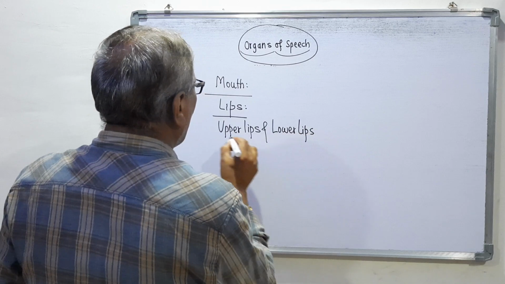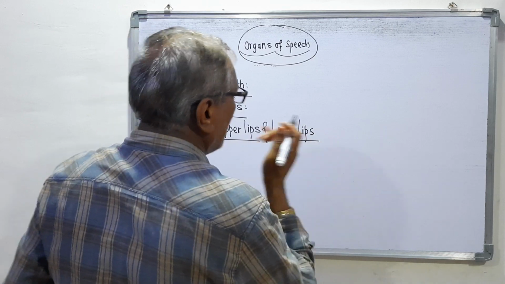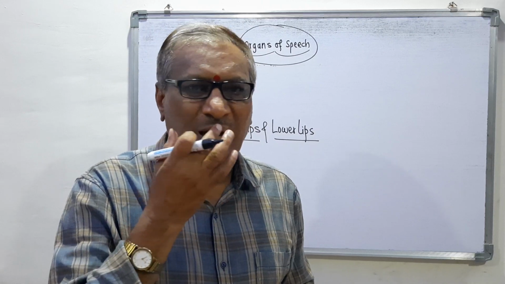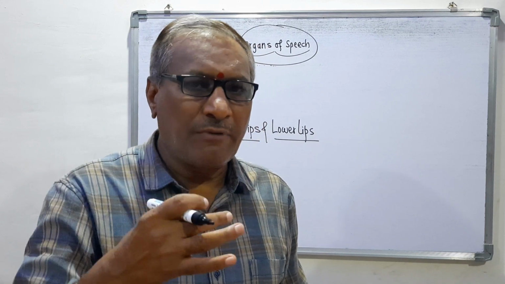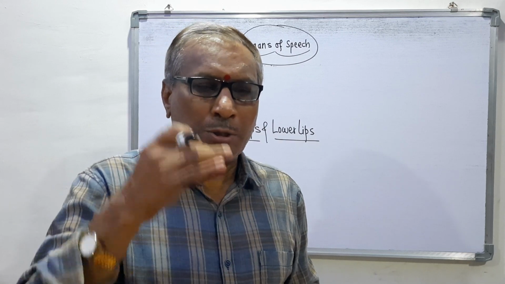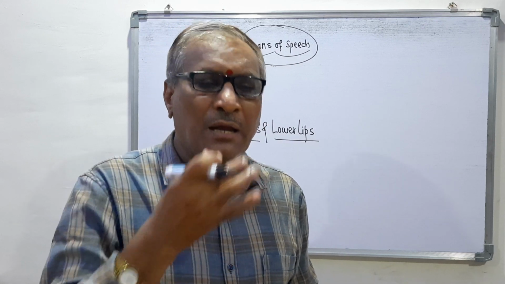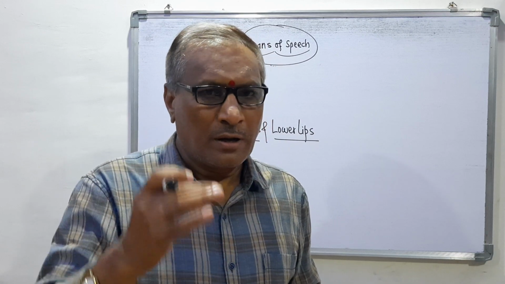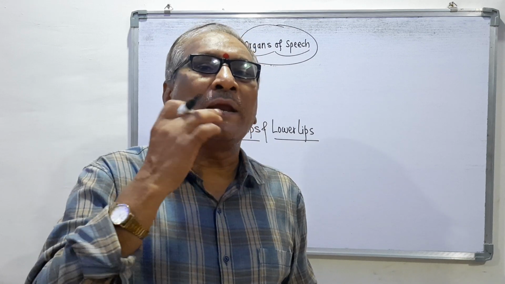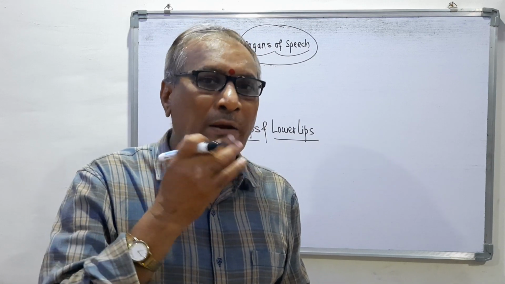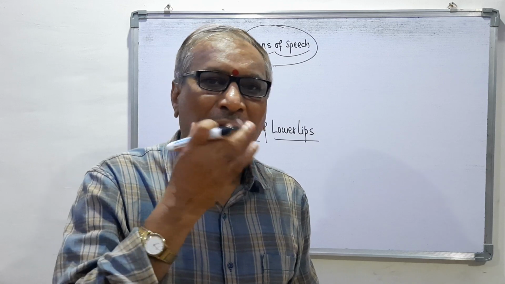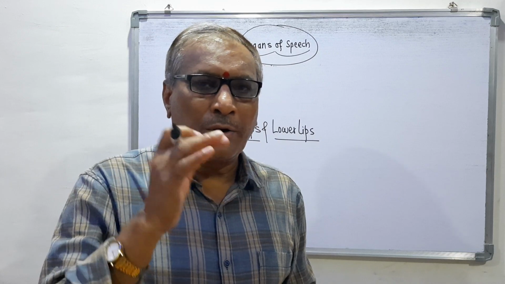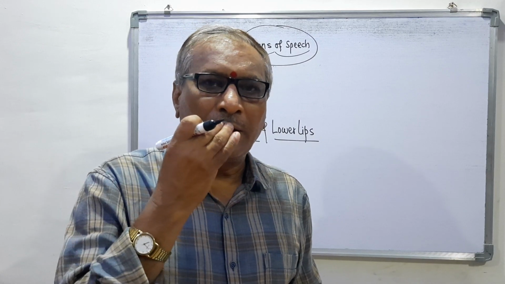Upper lips and lower lips. It means that these are our lips. Our lips are divided into two parts: the first part is the upper lips and the second part is the lower lips. The lower lips are at the lower level, at the down level, and the upper lips are at the top level, or the upper level.